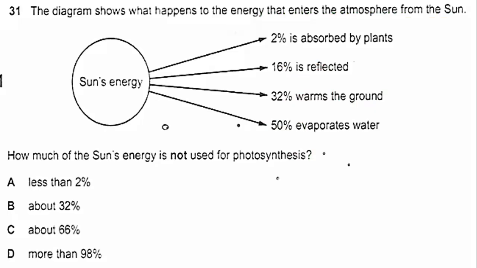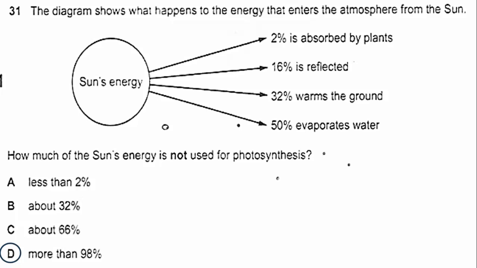Let's answer this question. The diagram shows what happens to the energy that enters the atmosphere from the sun. So here you have the sun energy, and it's divided between all of those ways by which we receive it. So first, 2% absorbed by the plant, 16% reflected back, 32% warms the ground, and 50% evaporates our water. How much of the sun energy is not used for photosynthesis?